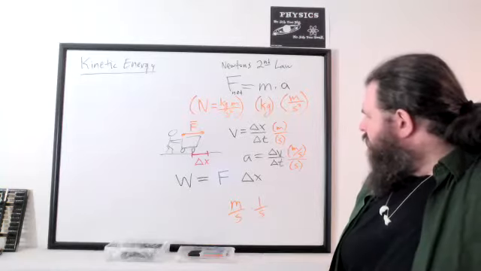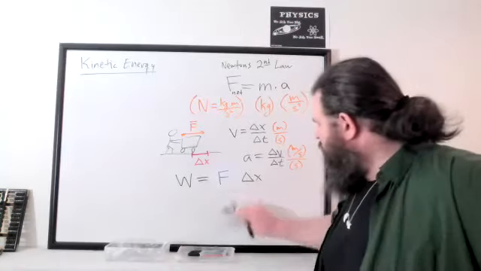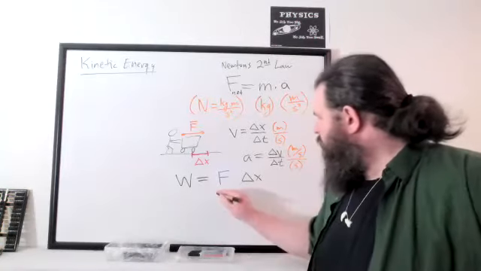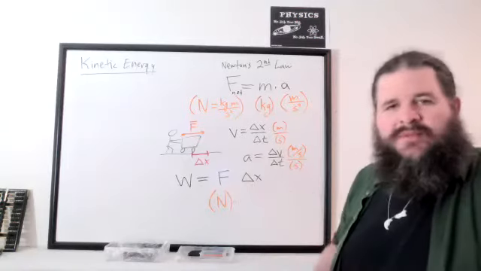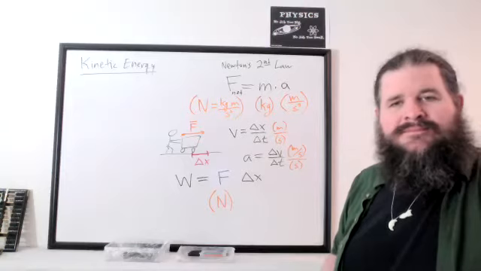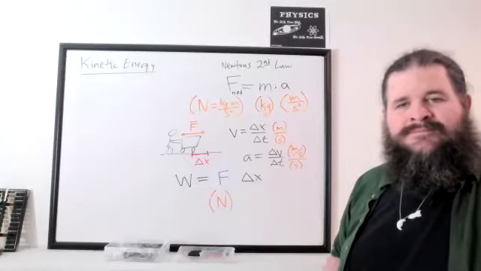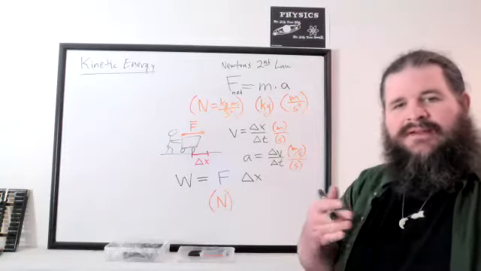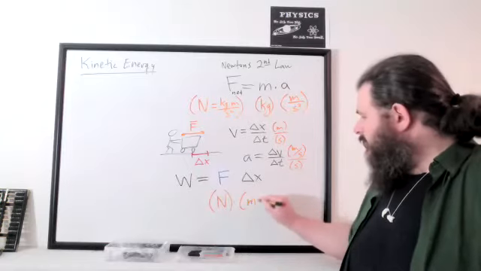So let's fill in some values here. Now that we know force is measured in newtons, and what's distance measured in? If you're just talking about how far an object has traveled, yeah, that's just measured in meters.